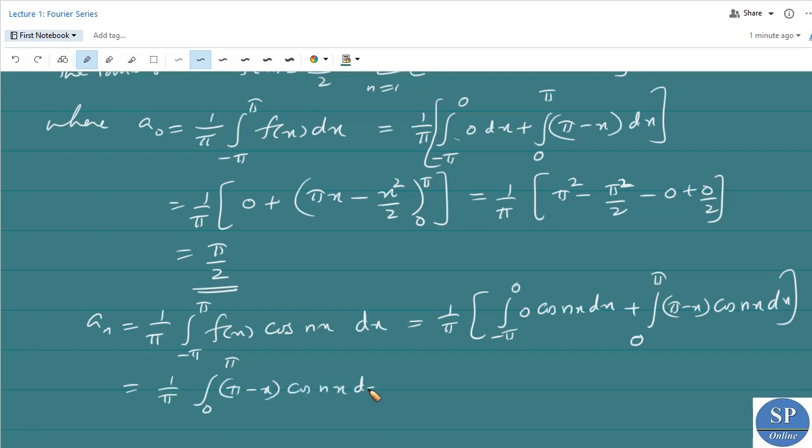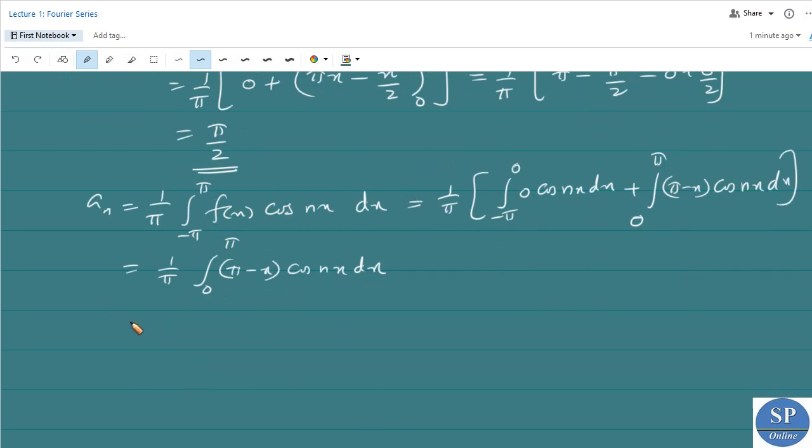So this is equal to 1 by pi into integral 0 to pi of pi minus x into cos nx dx. Integrating this, we can take this as first function and this as second function. First function is a polynomial in x. So first function into integral of second, integral of cos nx is sin nx divided by n, minus the derivative of the first, that is with respect to x, that is minus 1, into integral of this, that is integral of sin nx is minus cos nx divided by n.